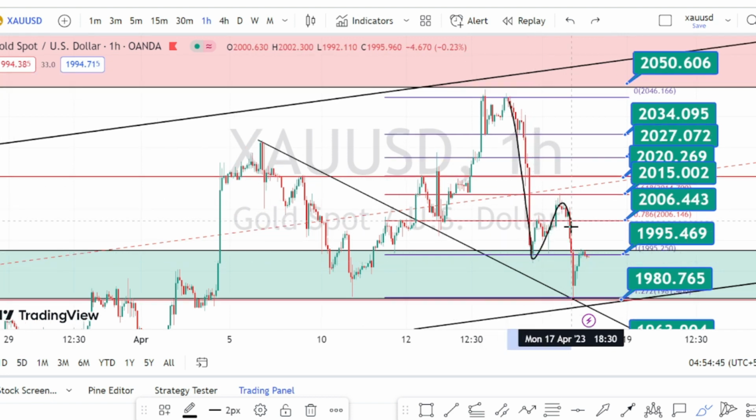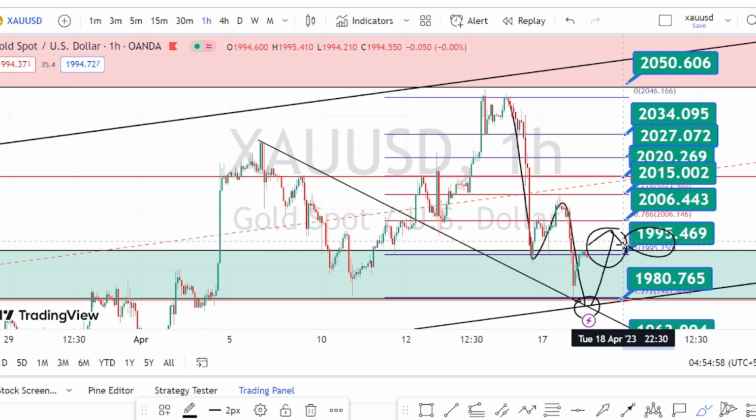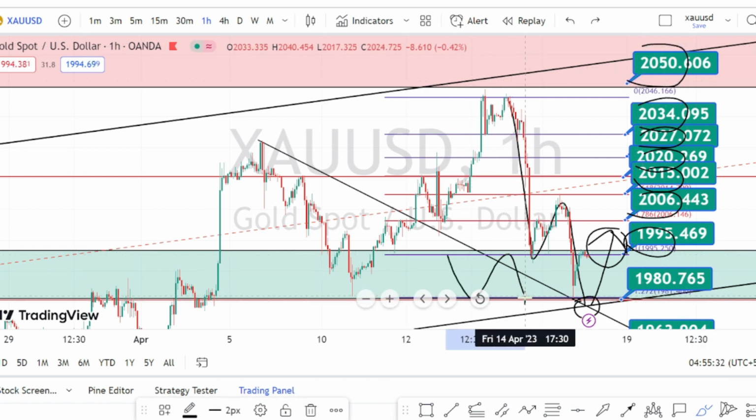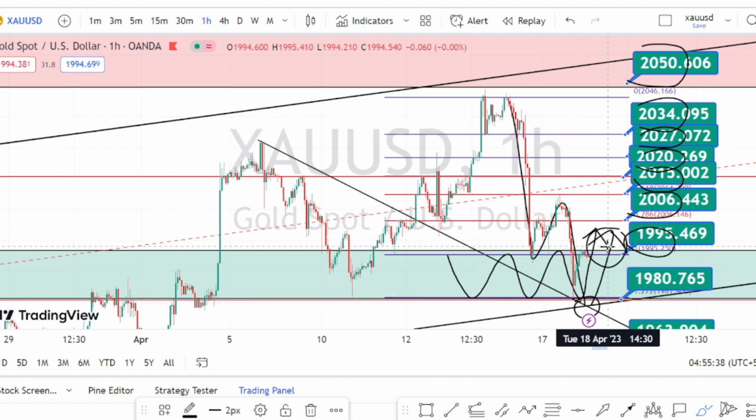And if the price action takes support on this support line of the bullish channel pattern and bounces back on a bullish trend reversal, the immediate resistance is going to be around 1993, 2006, 2015, 2020, 2027, 2034 and 2050. And now the price action is trading at the support zone. Wait for it to give a directional breakout from this support zone on the bullish side or on the bearish side in order to take a directional trade in the hourly time frame.